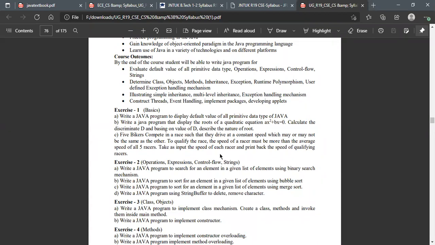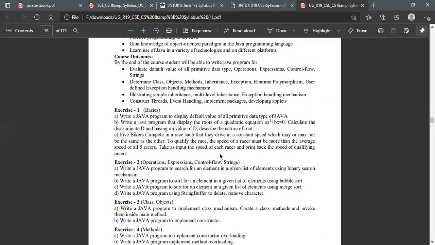So what they are saying is, if you want to win the race, the speed must be more than the average speed of all racers. If the average speed is like 60, it should be more than 60 to win the race. I think you got my point. So what are all the things we want? We have to provide the speed of each racer. Here we are having 5 bikers, so each and every person's speed we have to provide.